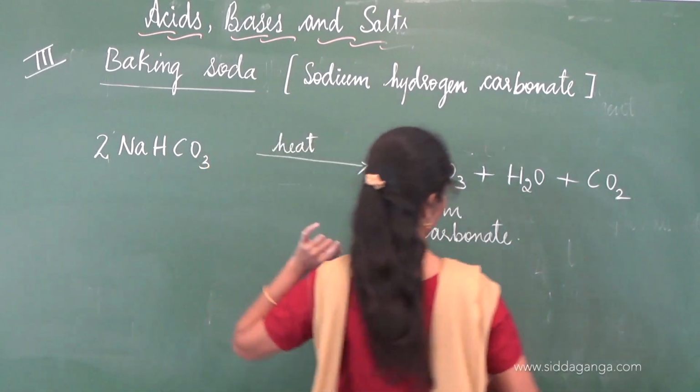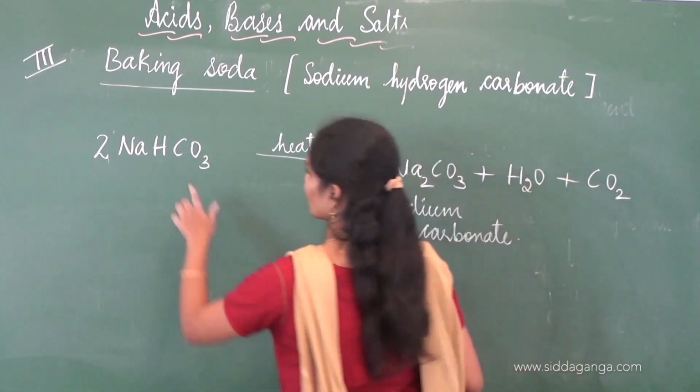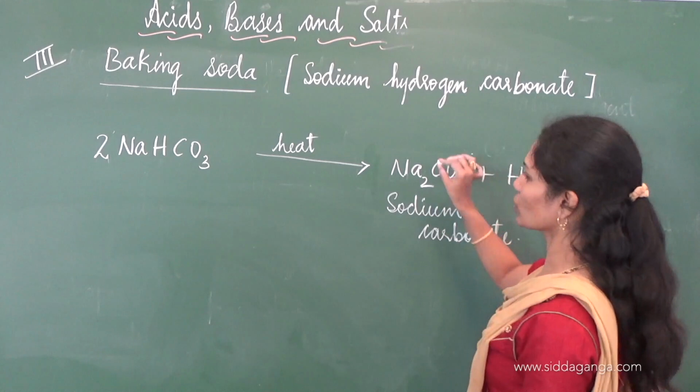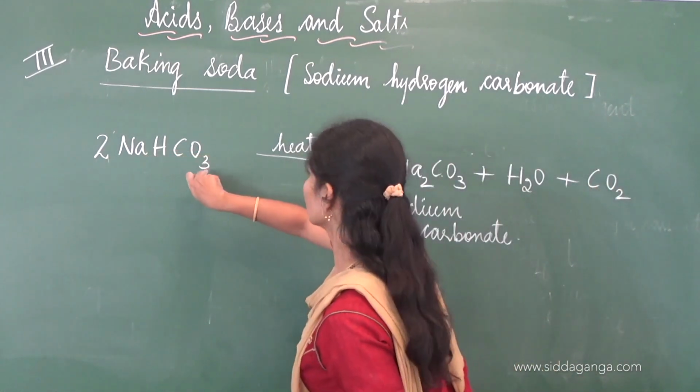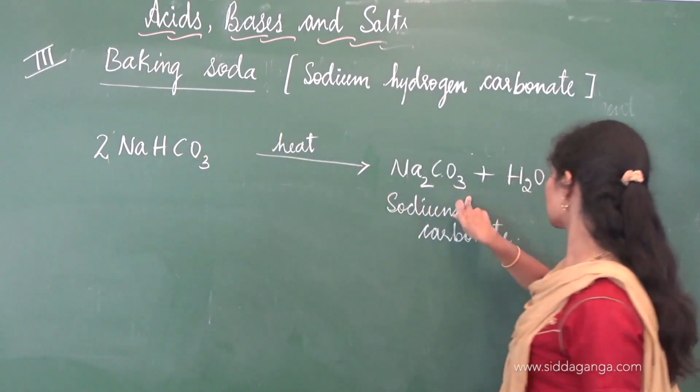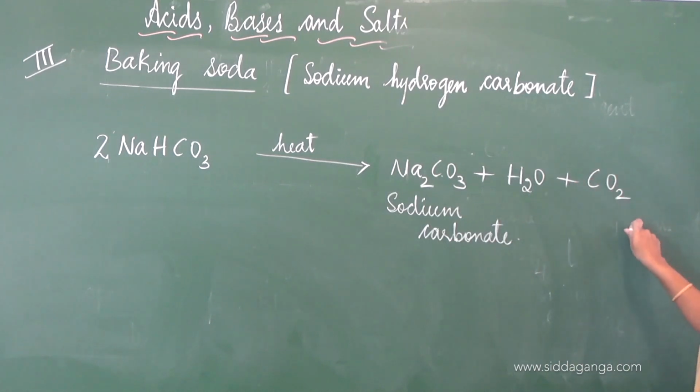Hydrogen, there are 2 atoms of hydrogen. Here also it is 2, balanced. Carbon is 2 and carbon is 2. Oxygen is 6 here. 3 cross 2 is 6. Oxygen is 3 plus 1 is 4, and 5, 6. So the equation here is balanced.